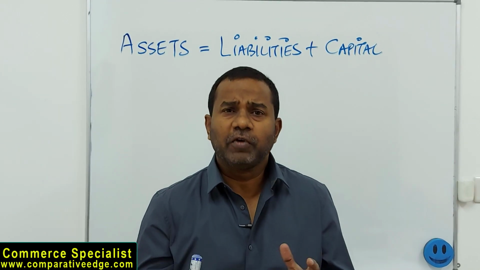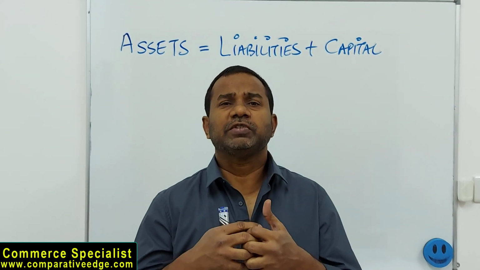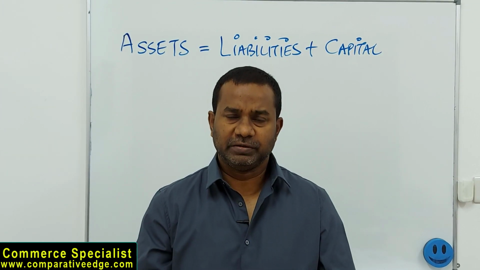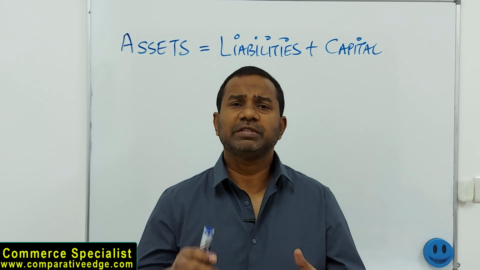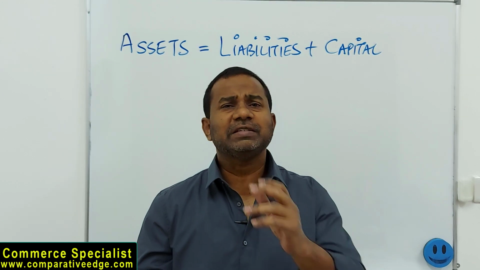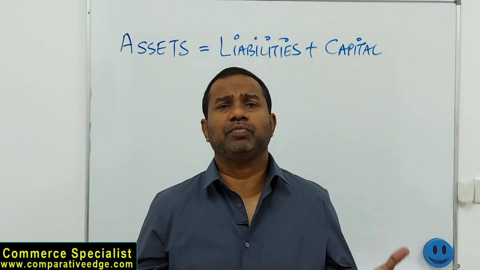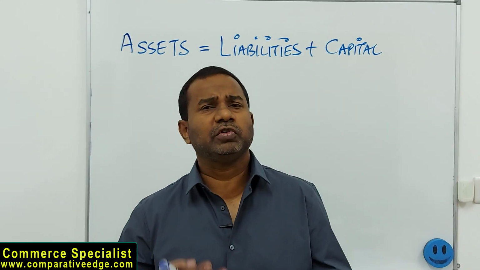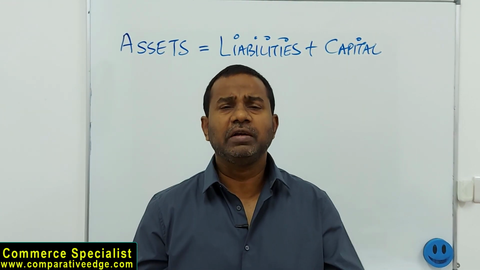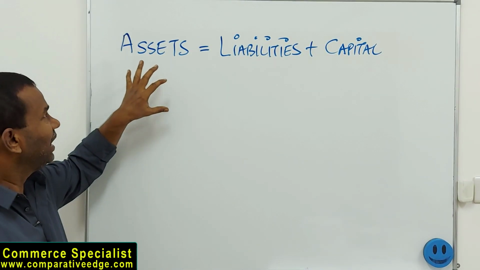So anything which is useful for a business, anything which is a resource for a business, anything which a business possesses and has control over is an asset of a business. Some examples of assets: cash is the most important asset. Building, equipment, furniture, machine, you name it, anything which a business can use, possesses, and has control over is an asset of the business. So I hope everybody understood what an asset is.